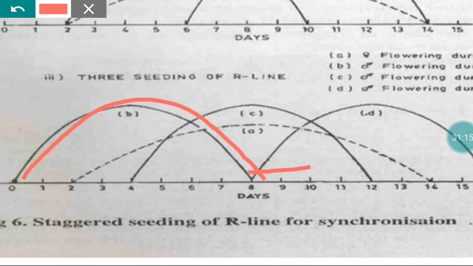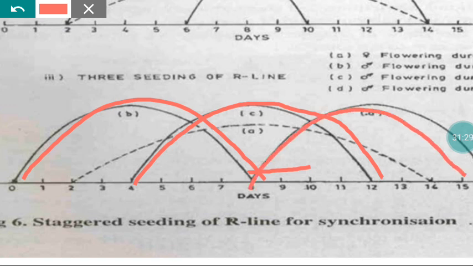Another one is somewhat equal age. That will start pollen supply from the 4th day and go up to the 12th day. Another, the two younger-age R line material, will start flowering on the 8th day and take care of pollen supply up to the 16th day also. So during this period, whatever pollen is produced by the R line will be used for self pollinations. There won't be any loss here.